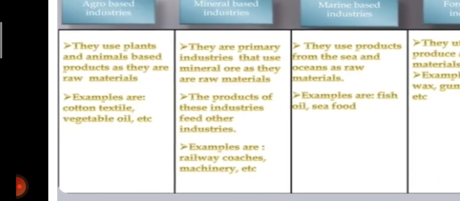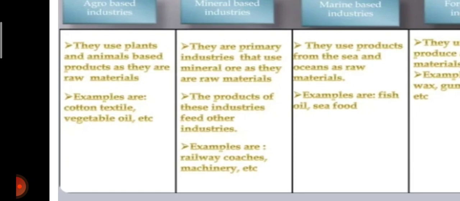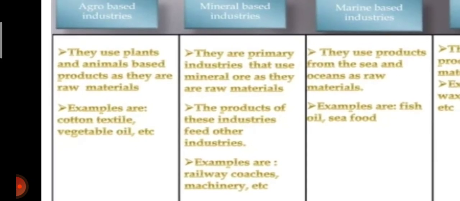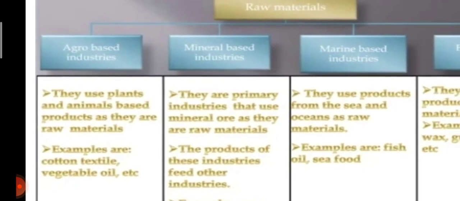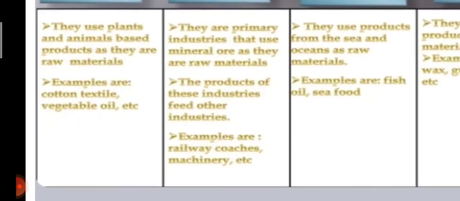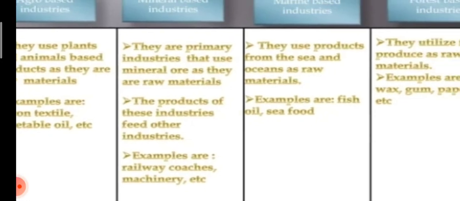Agro-based industries use plant and animal-based products as raw material. Example: cotton textile, vegetable oil, etc. Next are mineral-based industries. They use minerals as raw material. The products of these industries feed other industries, for example railway coaches and machinery.